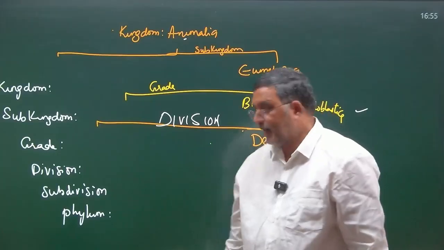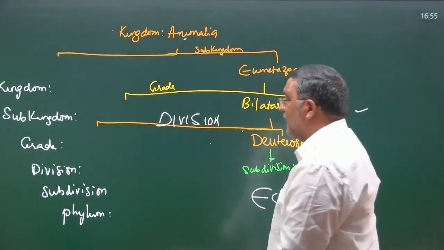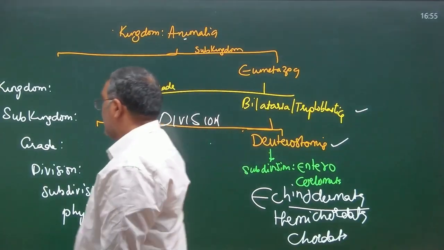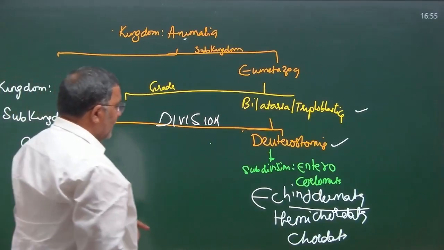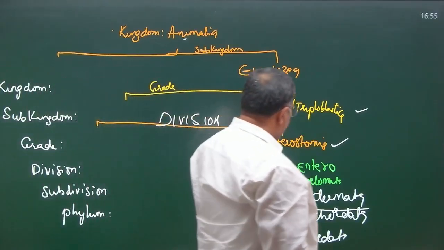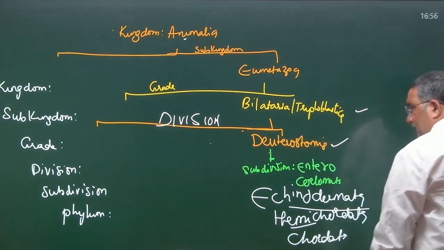So this is the criteria: kingdom Animalia, subkingdom Eumetazoa, grade Bilateria, division Deuterostomia, subdivision Enterocoelometa, phylum Hemichordata or phylum Chordata.